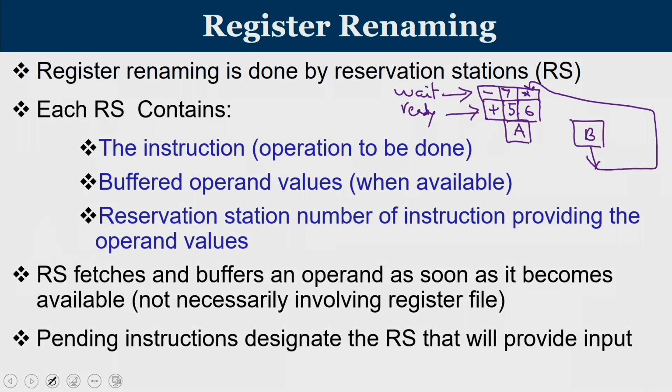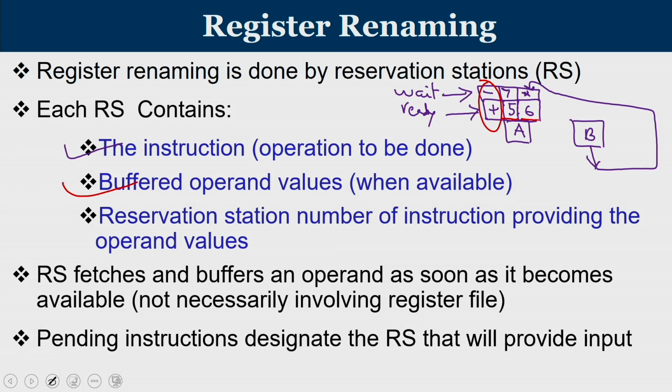So a reservation station is nothing but a set of buffers that are associated with functional units, and this buffer contains the operation that is to be performed. In this case, this plus and minus are the operations. Second, it will buffer the value. So if the value is available, you take the value and keep it ready.